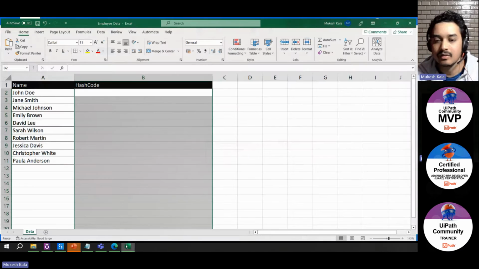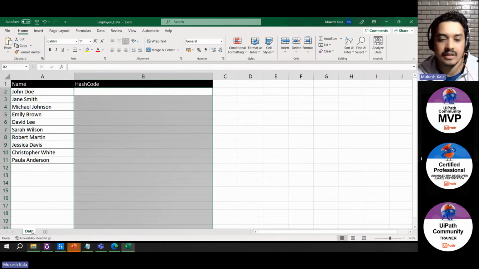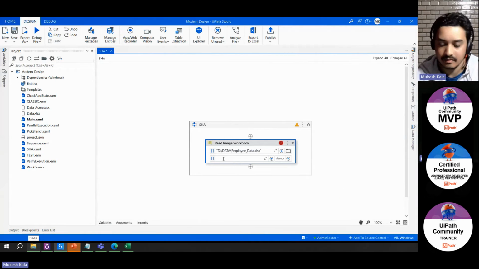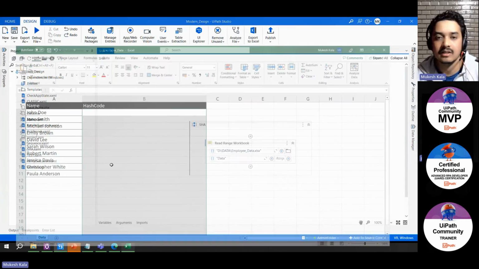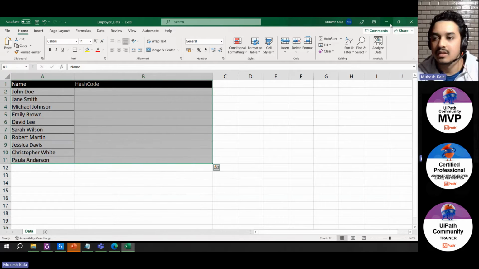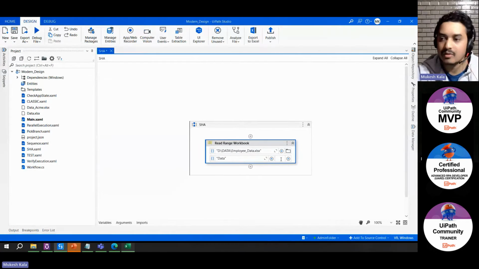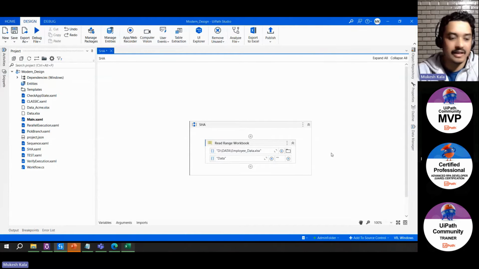Now it is asking me, what is the sheet name? The name of my sheet is data. So I'll go here and I simply write data. That's it. What is the range you want to read? This is the range. If you want to read all the data, just put double quotes here. That's it, and your Excel is ready in the UiPath Studio to read.